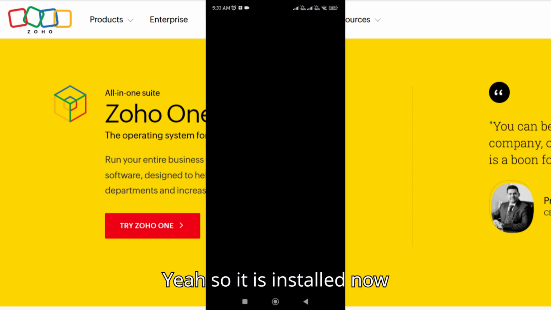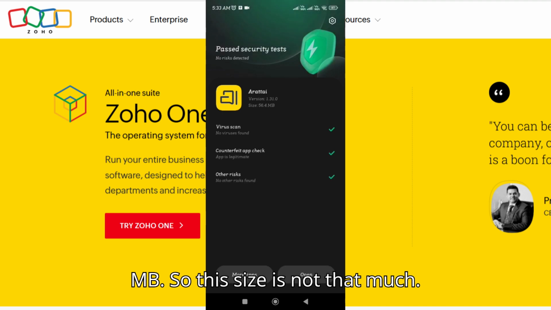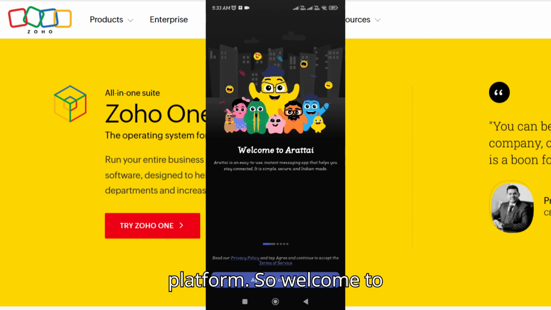Yeah, so it is installed now, and the size you see here is 56.4 MB. This size is not that much, so it's very common for a social media platform.